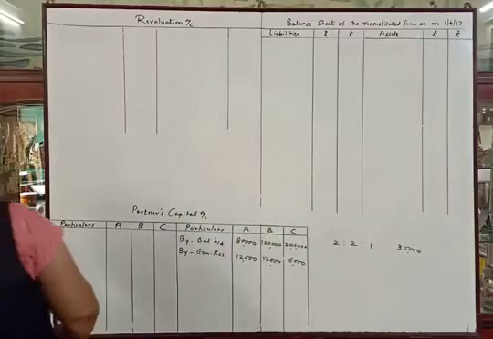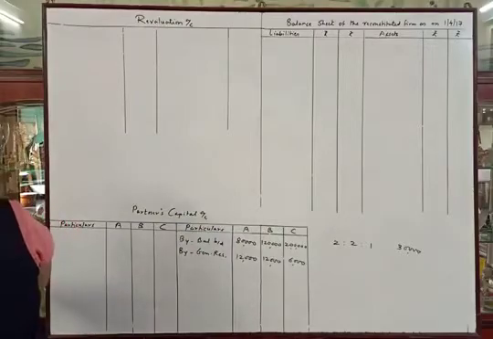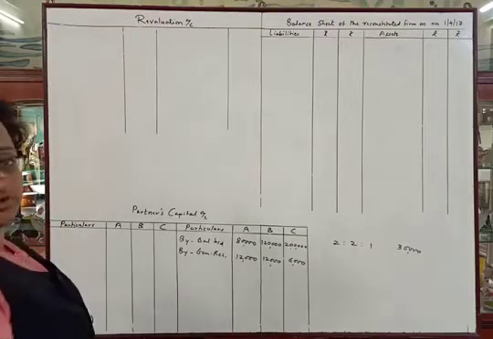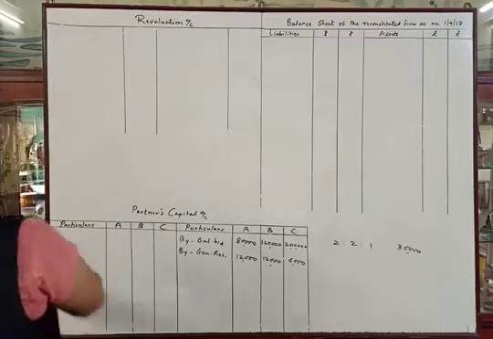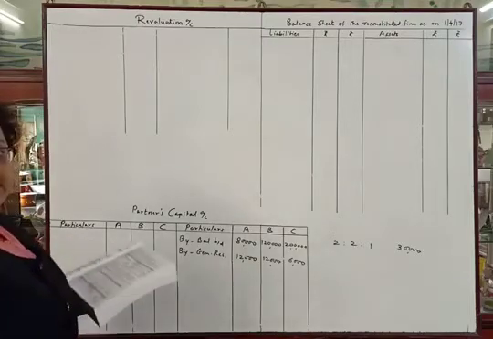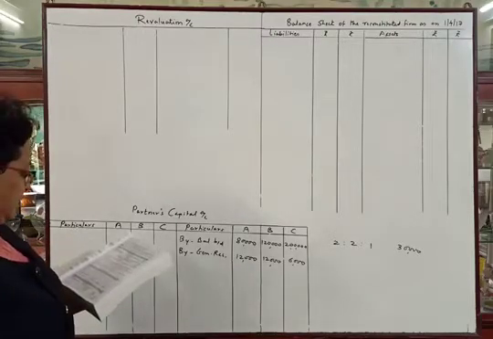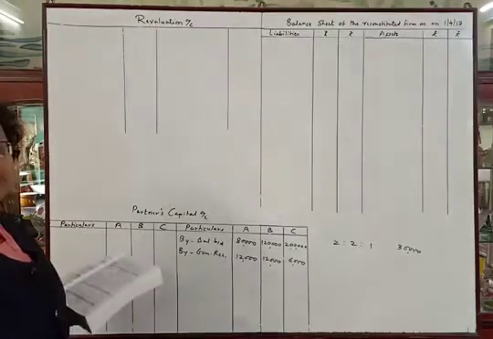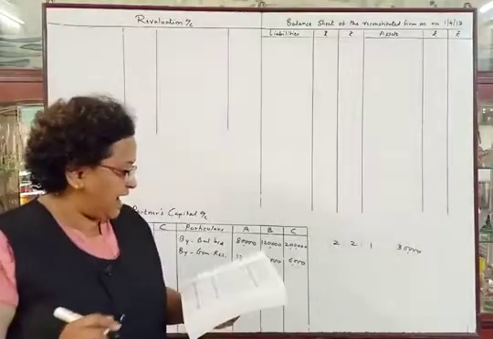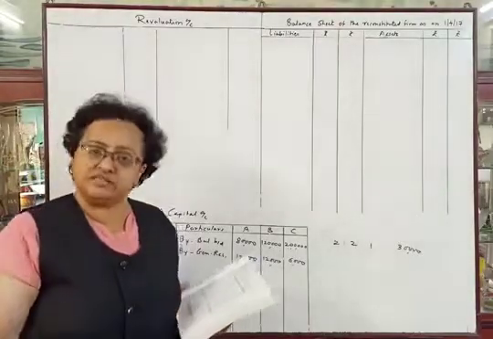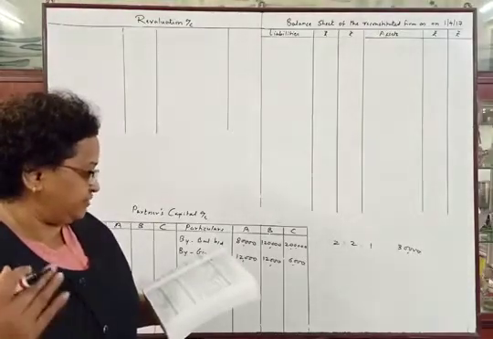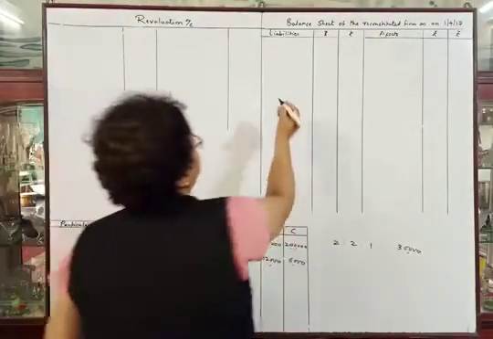Now in the problem we can see that there is workmen compensation reserve and investment fluctuation reserve given. For workmen compensation reserve, there is adjustment. Claim on account of workmen compensation is rupees 6,000. Workmen compensation reserve is rupees 10,000 and workmen compensation claim is rupees 6,000. So first we will transfer the claim of workmen compensation to the liability side.